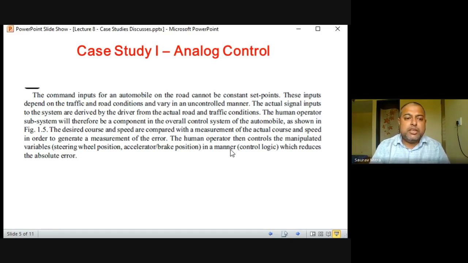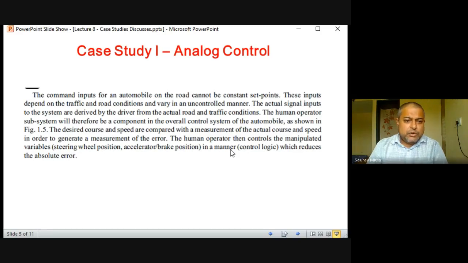The human operator, that is the driver subsystem, will therefore be a component in the overall control system of the automobile. So our perception and our driving capability is the main thing, and we are actually making the car controller a slave. We are the master controller, the car is a slave controller. I think you have heard of a master-slave controller configuration, or the master-slave flip-flop you have studied. While driving the car, we are the master controller, and inside the vehicle there is a digital controller, which is the slave controller.